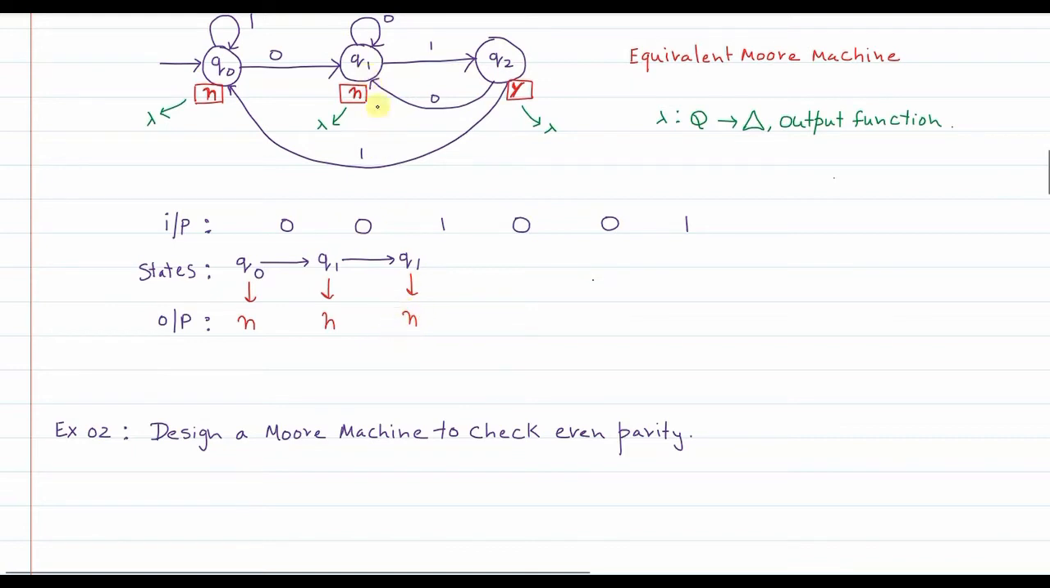Now you are in Q1 state. The next input symbol that is read is 1. So from Q1 state, when 1 is read as input, you go to Q2, and the output associated with Q2 is Y. When you are in Q1 and 1 is read, you go to Q2 state, and the output associated with this Q2 state is yes.